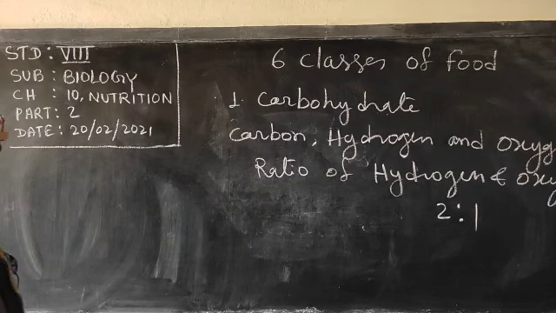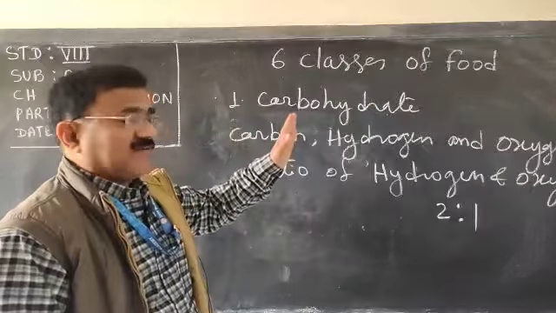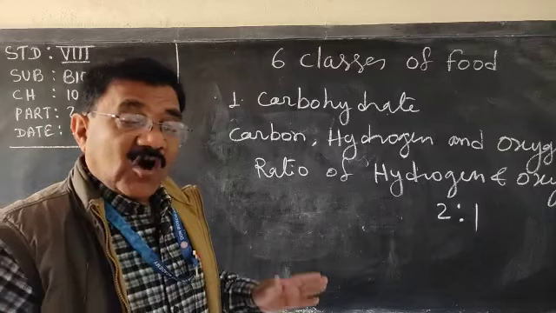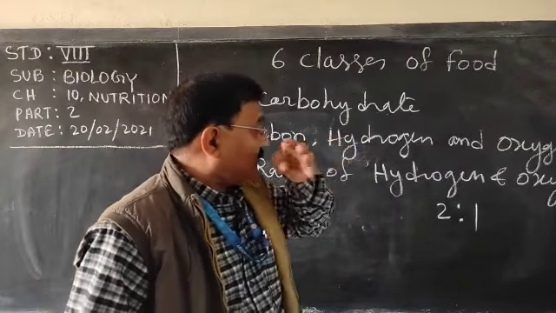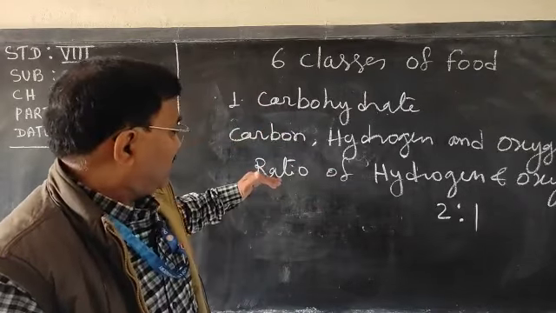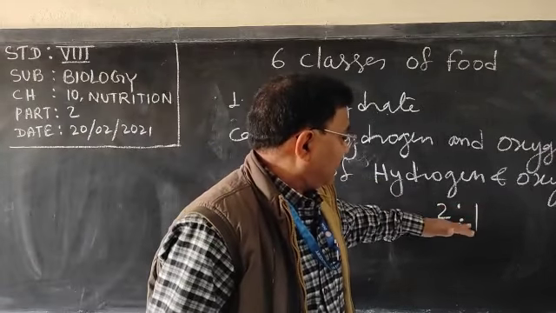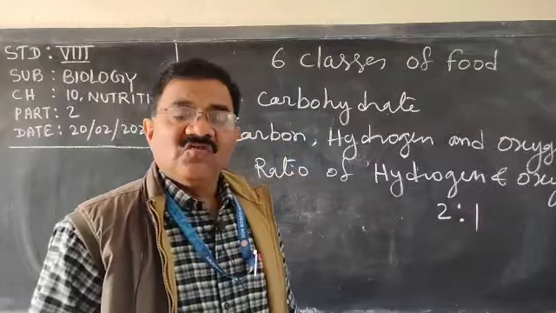Very clear? So carbohydrate, very important component of food, contains carbon, hydrogen and oxygen, where ratio of hydrogen and oxygen is 2:1.